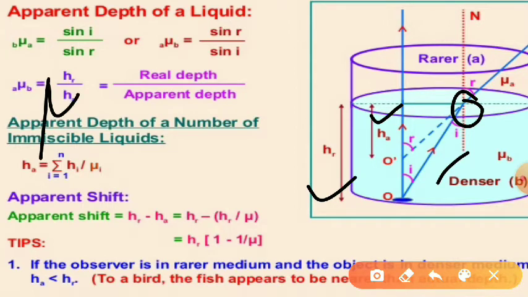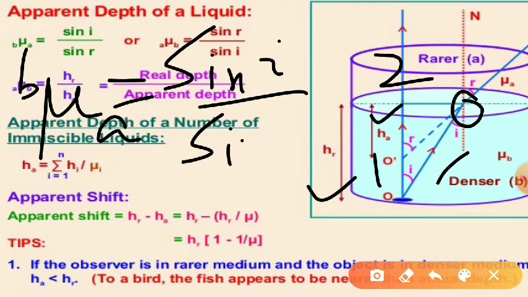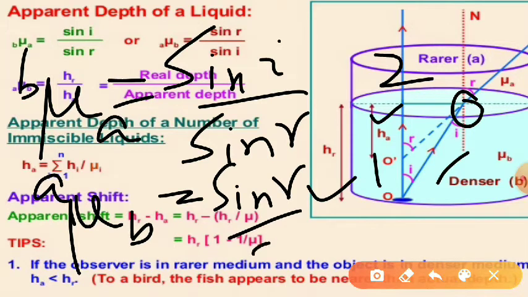So refractive index of A with respect to B. Here this is second and this is first. Refractive index of the second medium with respect to the first medium is equal to sine I by sine R, or refractive index of B with respect to A is equal to sine R by sine I.